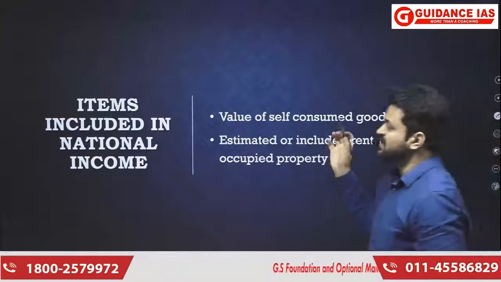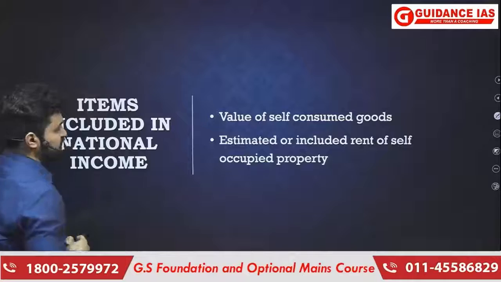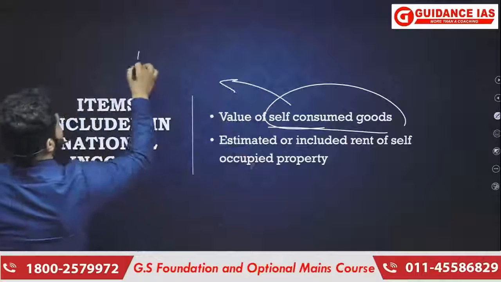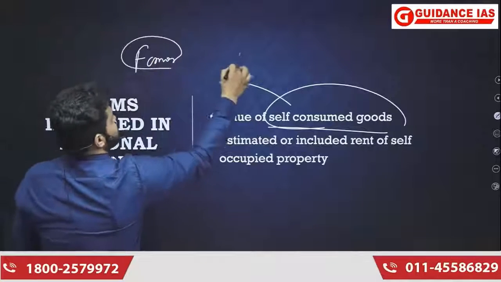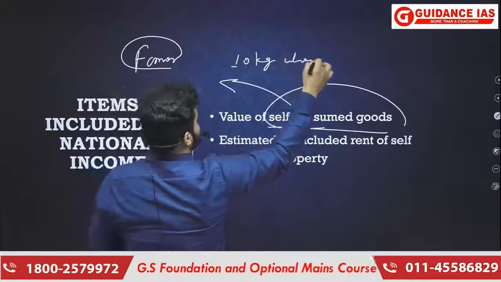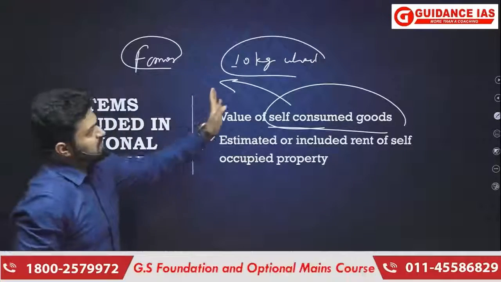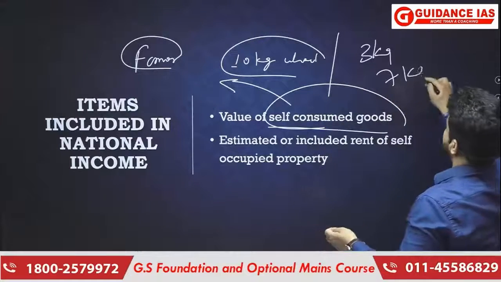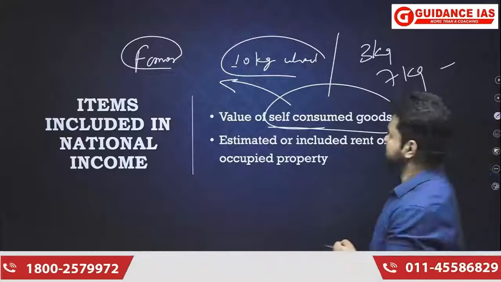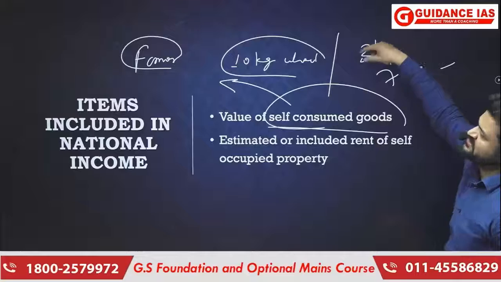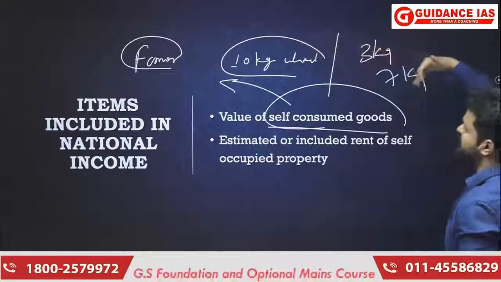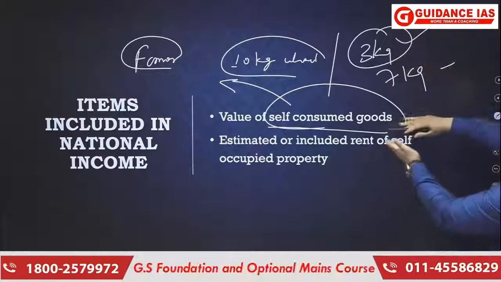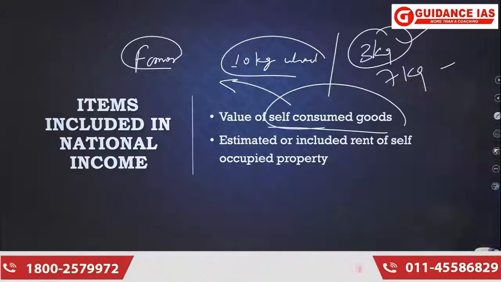Then items which are included in national income, that is something you need to keep in mind. For example, value of self-consumed goods. I give you an example: a farmer produced, say, 10 kg of wheat in total. He consumed 3 kg of wheat himself and could sell only 7 kg in the market. The question is whether that 3 kg of wheat which the farmer consumed himself should be calculated in national income. Yes, it is. So value of self-consumed goods is calculated in national income.